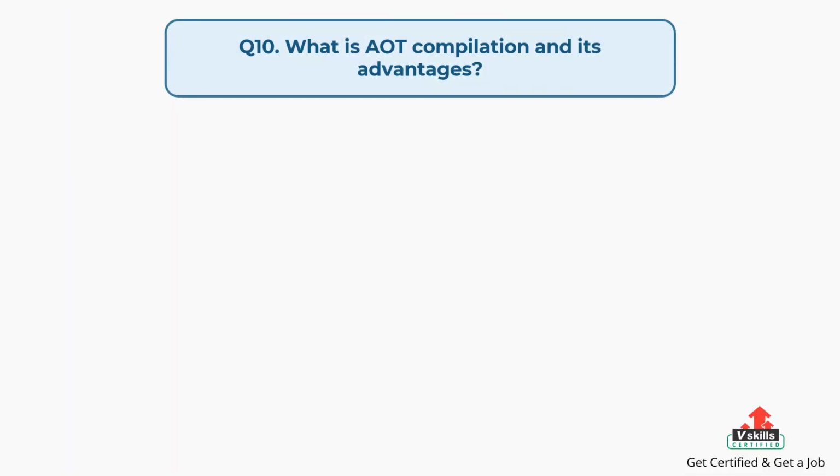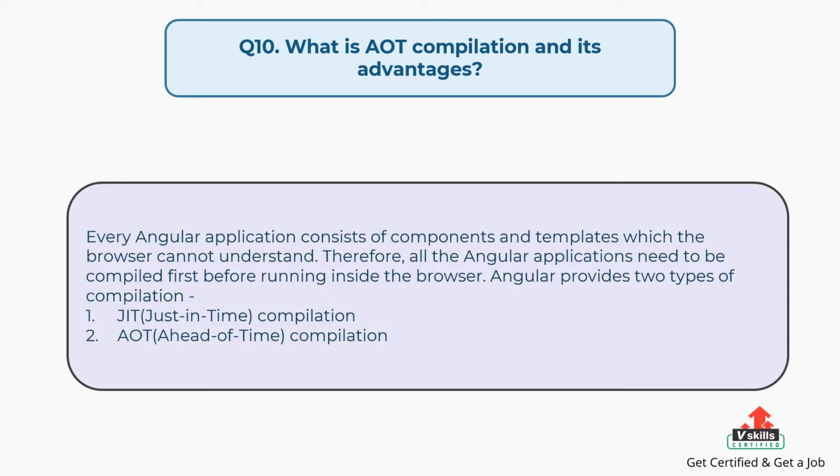Question number 10. What is AOT compilation and its advantages? The answer is: Every Angular application consists of components and templates which the browser cannot understand. Therefore, all the Angular applications need to be compiled first before running inside the browser. Angular provides 2 types of compilation. First, JIT, just-in-time, compilation. Second, AOT, ahead-of-time, compilation.